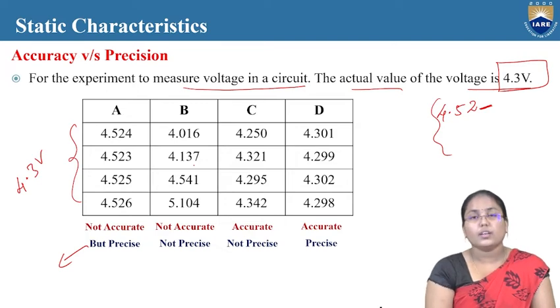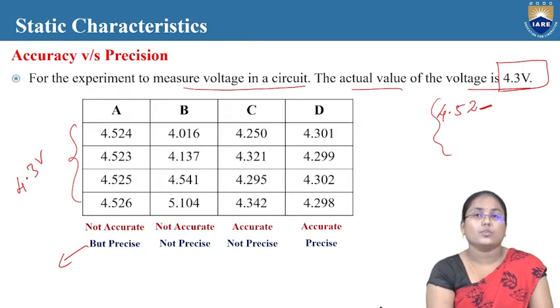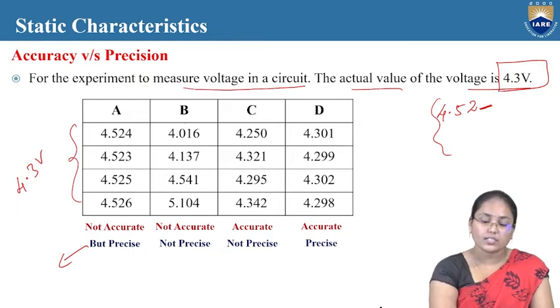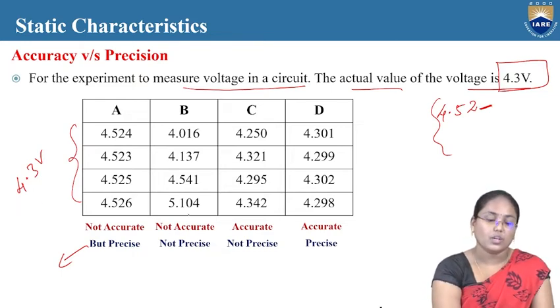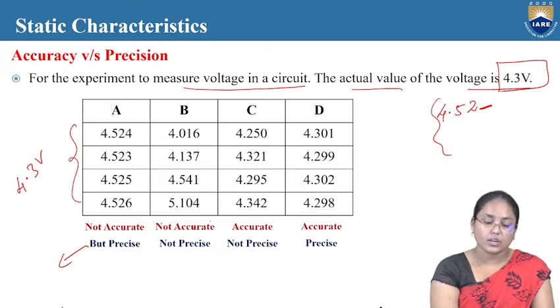Now coming to the next experiment, where we are measuring different values. Now look at these values: 4.016, 4.137, 4.541, 5.104. Looking at this experiment, are these near the actual value? No, these are not near the actual value. So basically these are not accurate.